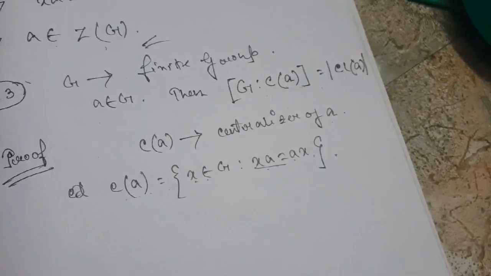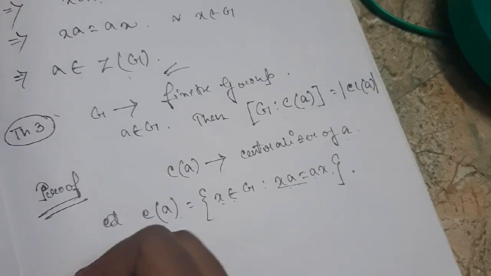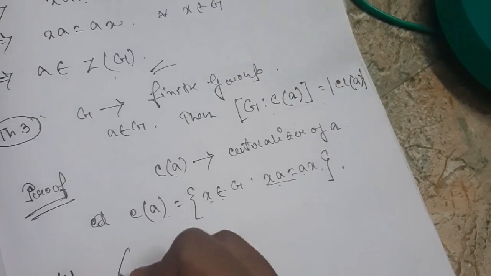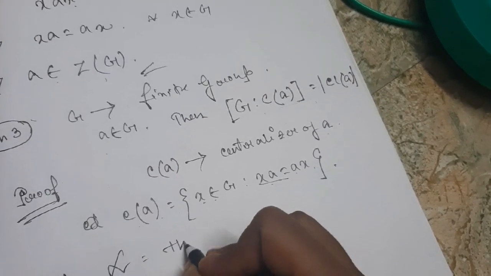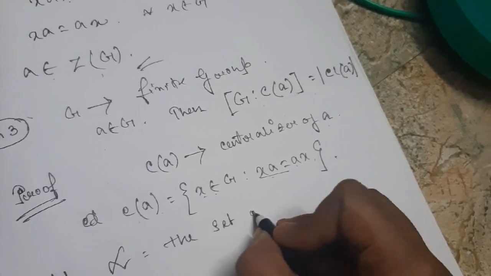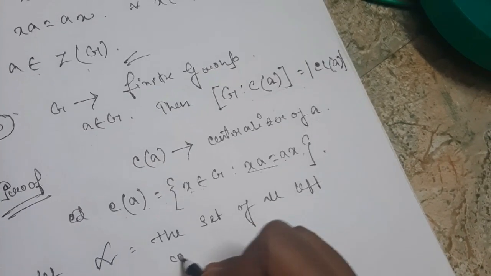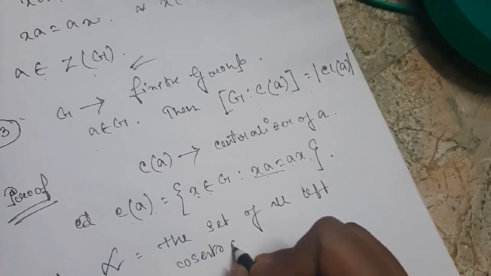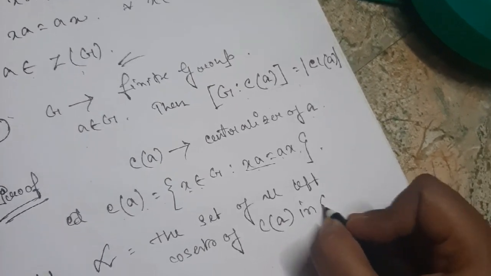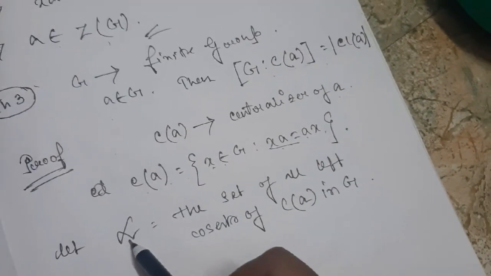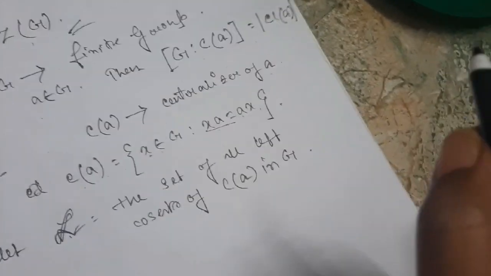Let script L be the set of all left cosets of C(A) in G.